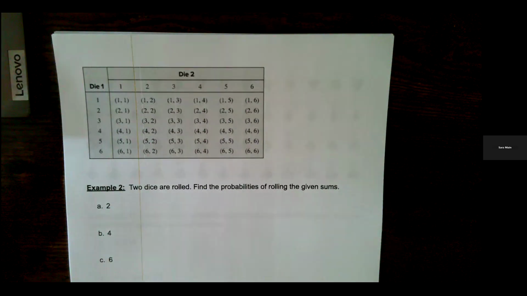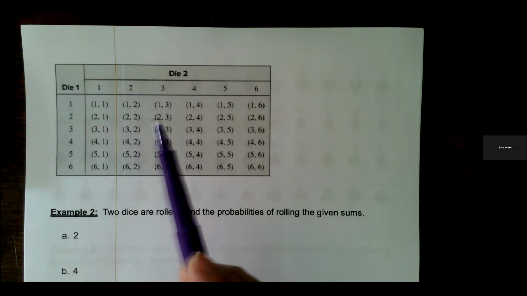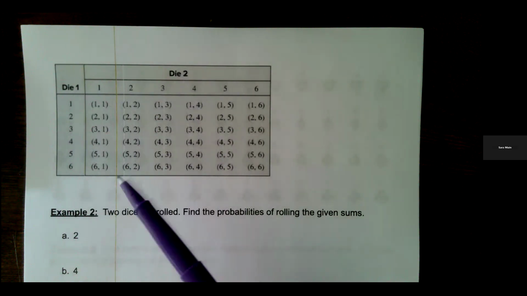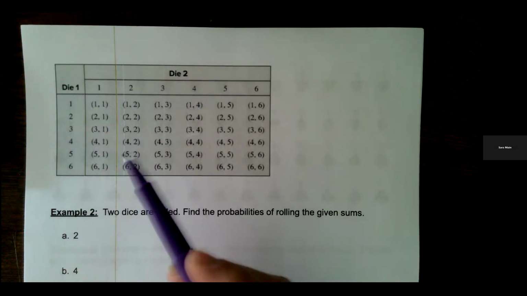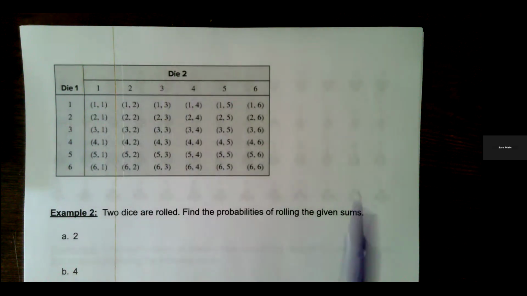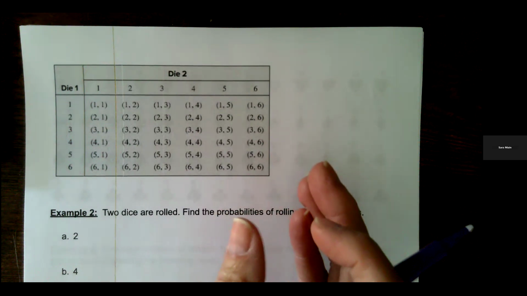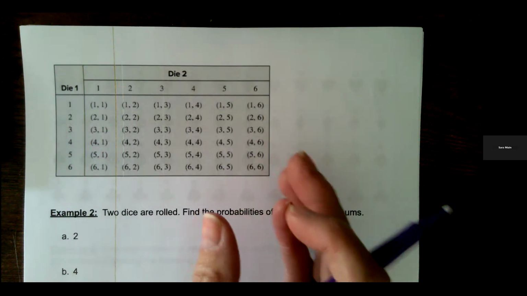Okay. So we're going to do several examples in this lesson and also the next lesson, 7.5, where we talk about rolling two dice and the outcomes of the two dice and different things about them, usually the sum of the two dice. So this is if we were rolling dice one, you can have a 1 through 6, and this is if we were rolling dice two. And let's just say we rolled them at the same time, and let's say there were two different colors, so you could definitely identify which one was dice one and which one was die two.